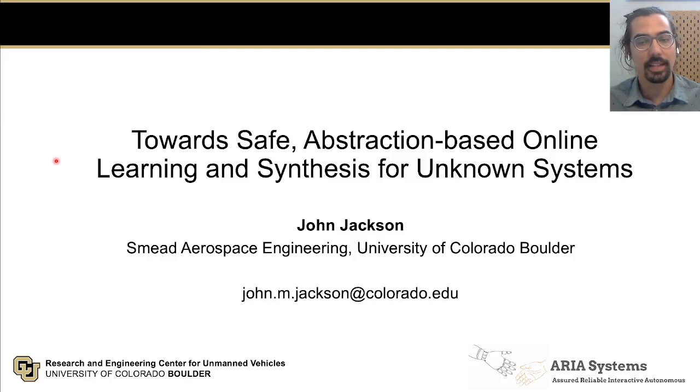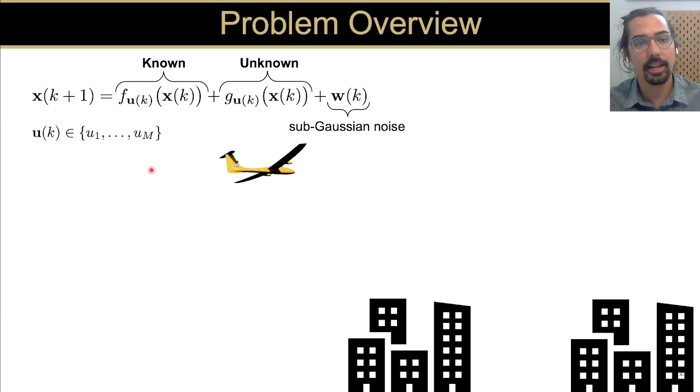Today I'm talking about how we're safely controlling an autonomous system with unknown dynamics. Consider this aircraft flying in an urban air environment. We can model this as a discrete time stochastic system with a known part of the dynamics, this unknown portion of the dynamics, which might be due to black box components in the autopilot, and sub-Gaussian process noise.